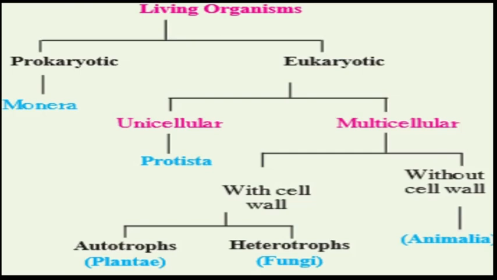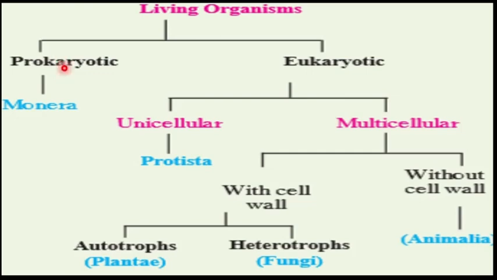So according to this five kingdom classification, living organisms first are divided into prokaryotes and eukaryotes. I think you must be remembering what prokaryotes are. So, prokaryotes are unicellular organisms, but they do not have a well-defined nuclear membrane. Also, cell organelles are absent.